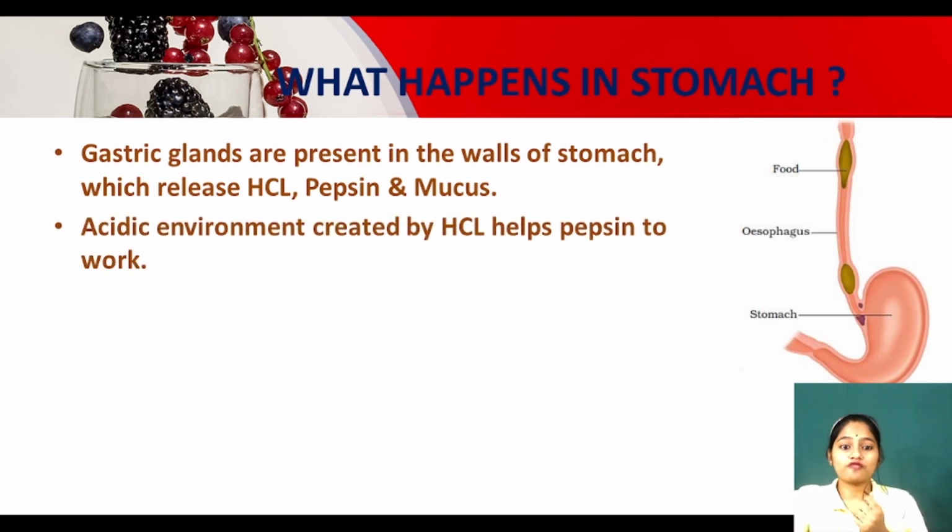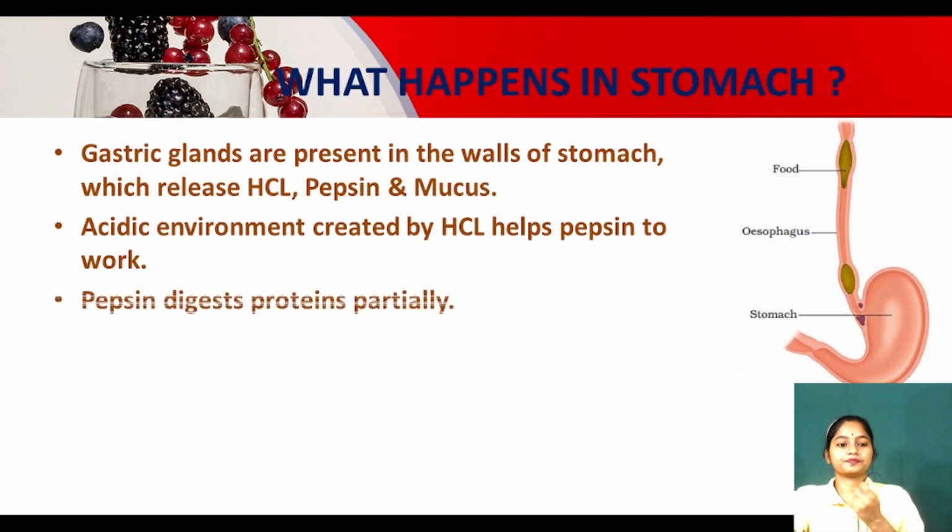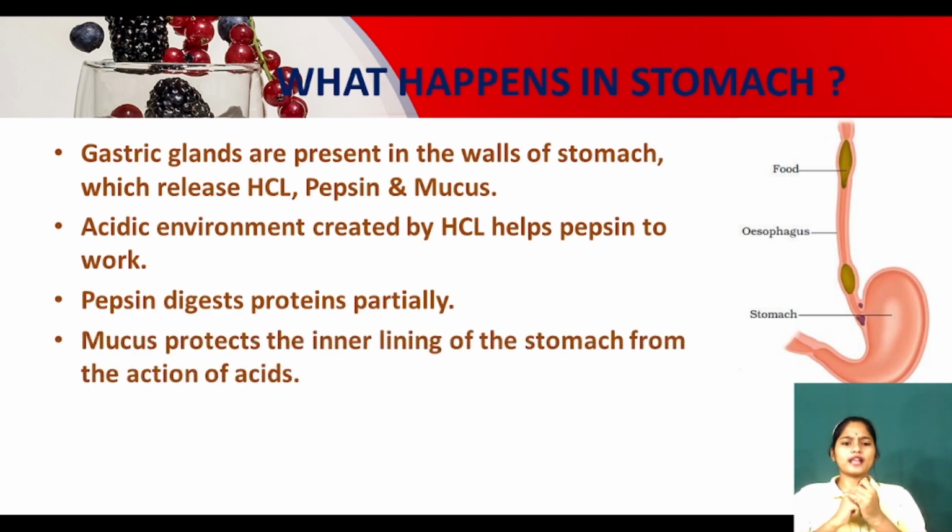See, the acidic environment created by HCl helps pepsin to work. So the pepsin is in the inactivated form, okay, pepsinogen. So when the HCl comes in contact with the pepsin, what will happen? The pepsin becomes active and it will work, okay. Now pepsin digests protein. What is the function of pepsin? It digests the protein, but for digesting the protein, it needs HCl to become active. Clear? Okay. Now see, mucus protects the inner lining of the stomach from the action of acids.